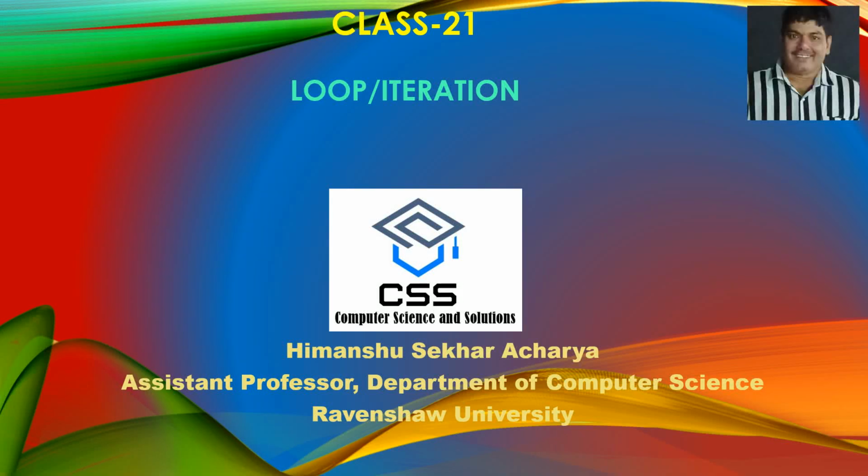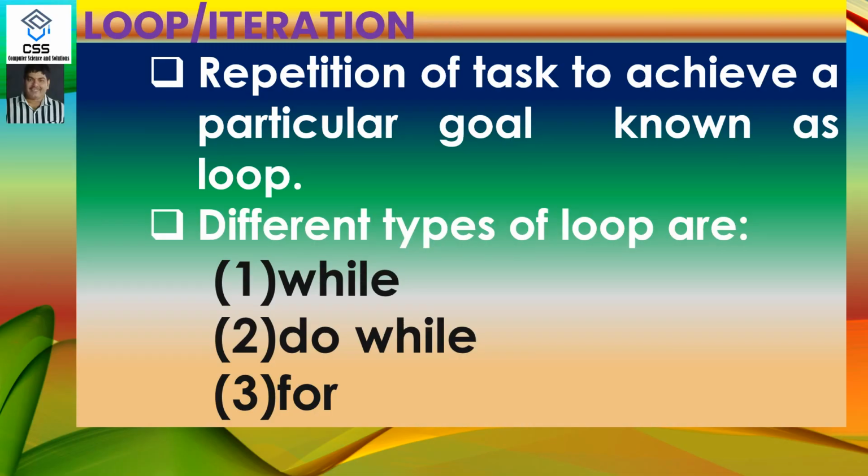Dear student friends, in today's class we have to discuss the loop or iteration, which belongs to the control structure chapter. In the last two classes, we have discussed sequential statements. Selectional statements include if else, nested if and switch, and the third type of control structure is known as looping or iteration. Repetition of tasks to achieve a particular goal is known as a loop.